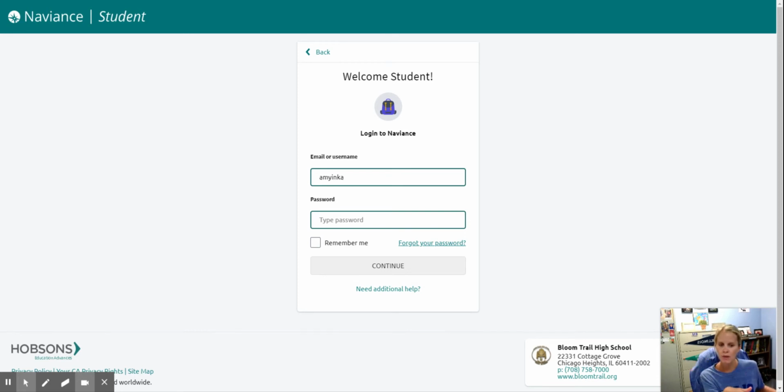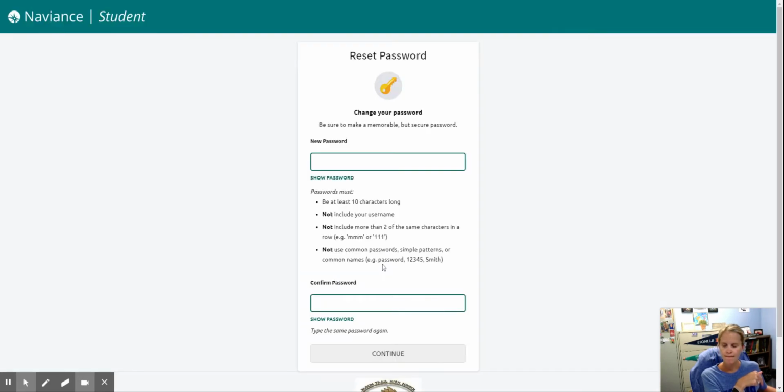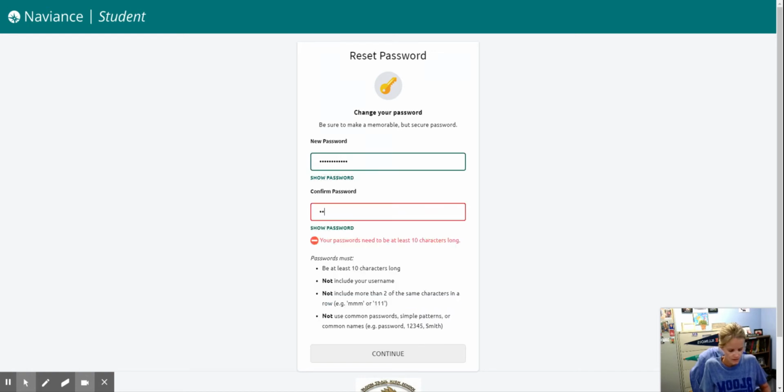So I'm going to show you what happened. I clicked on Forgot My Password. I put my Bloom Trail email address in, and then in my email it gave me my temporary one. So I'm pasting that temporary one in here, and now it'll help me reset my password. It has to be a long password, so make sure there's a capital letter, a lowercase letter, and a symbol. Okay, so I'm typing in a password that I hope will work. And it says they match.